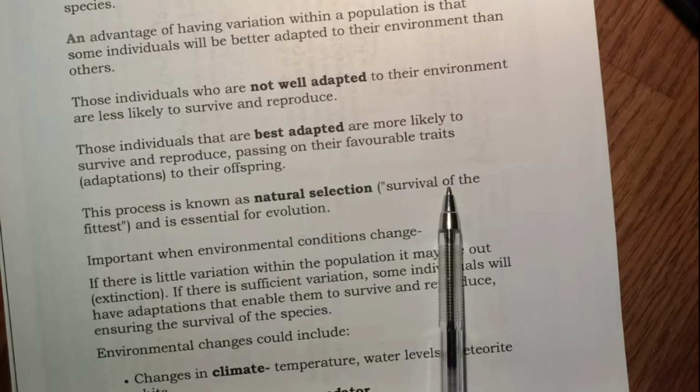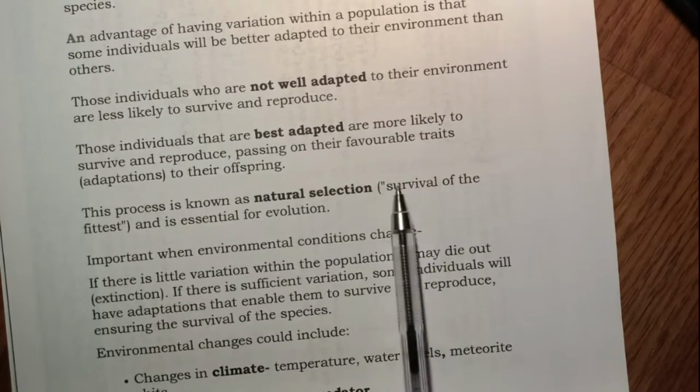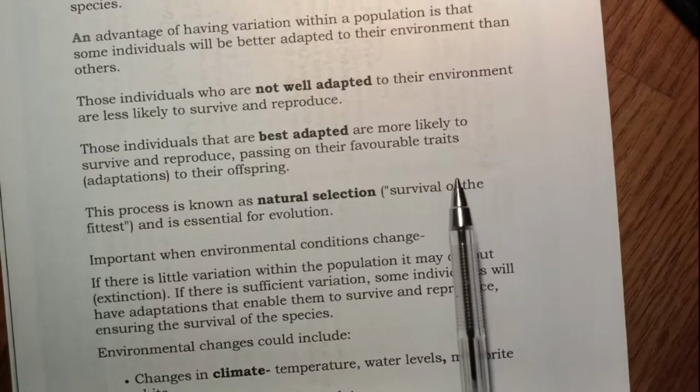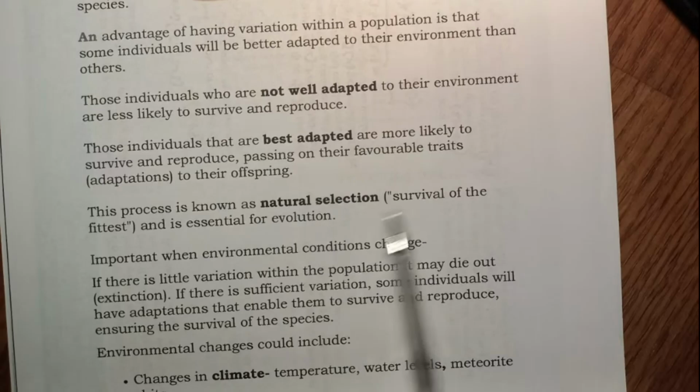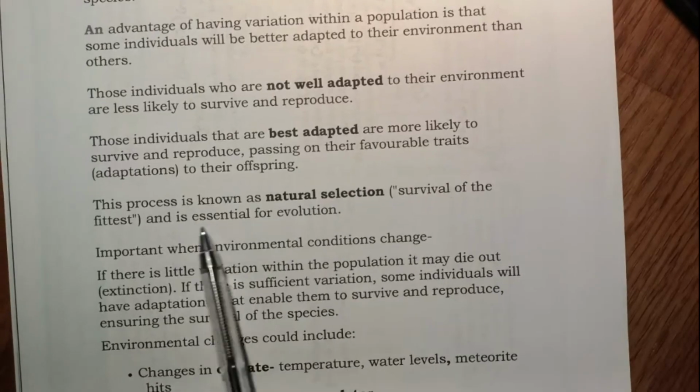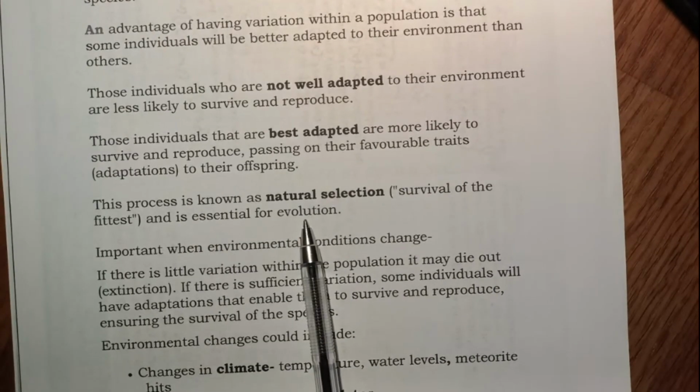If you remember Darwin's theory from your previous classes, we will look into this in more detail when we go through the chapter on evolution. And this natural selection or survival of the fittest is essential for evolution.